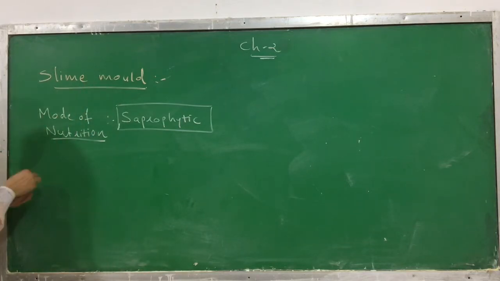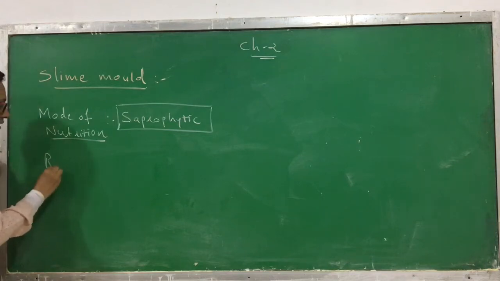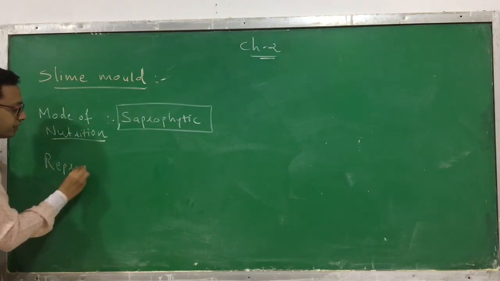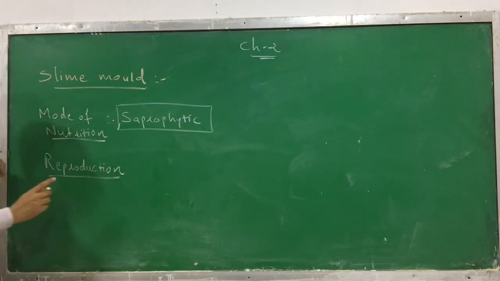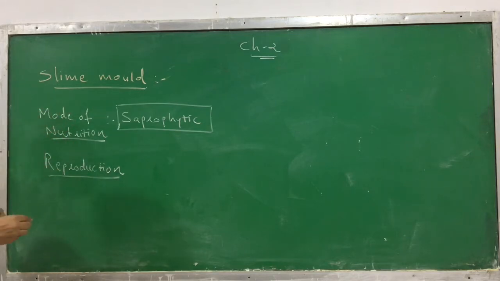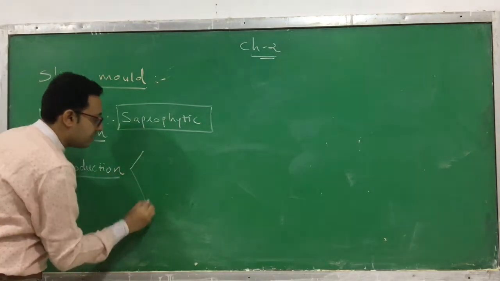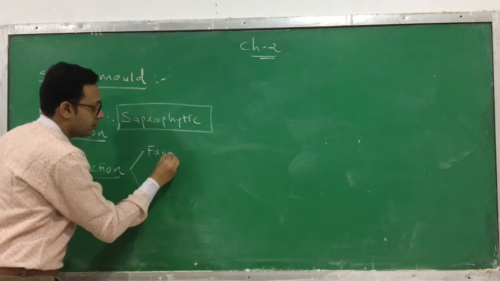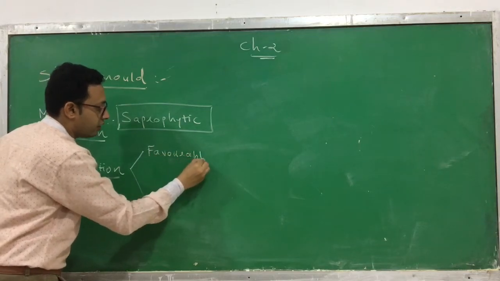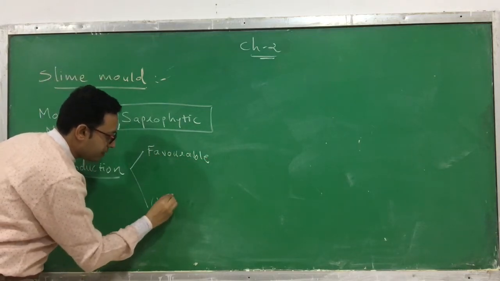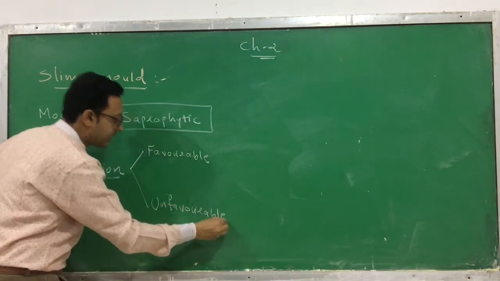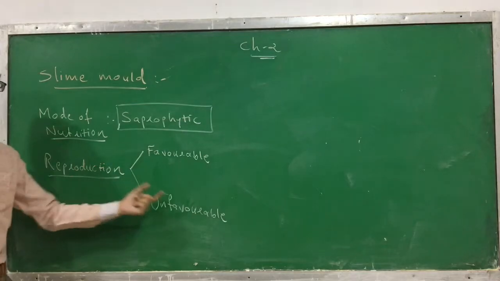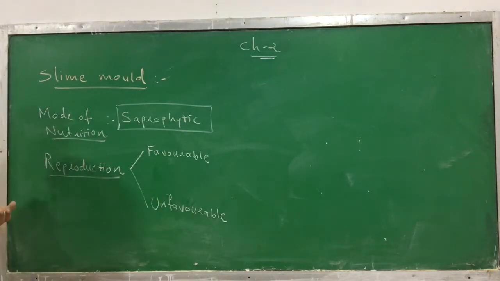Now if we talk about its reproduction, how does the slime mold reproduce? Two different varieties of reproduction can be observed: in favorable condition and in unfavorable condition.